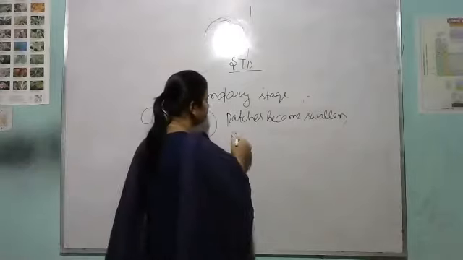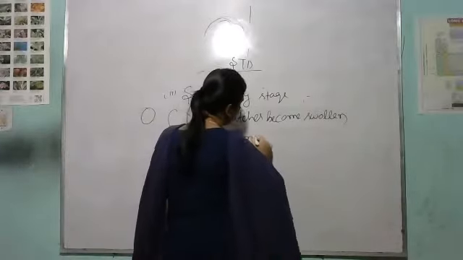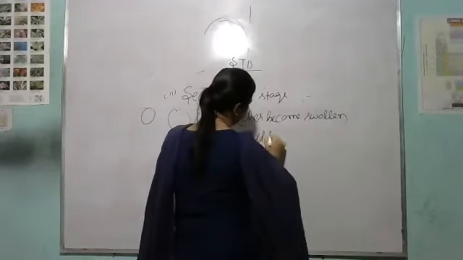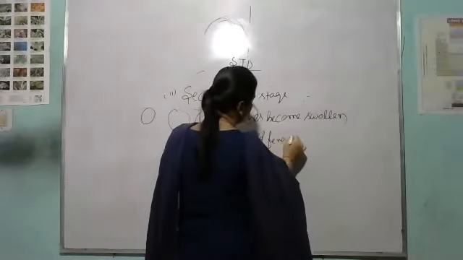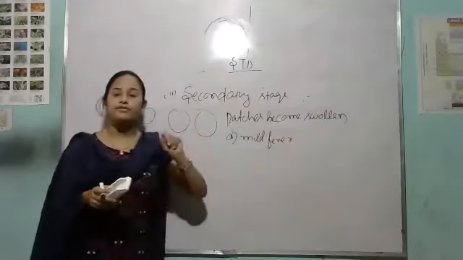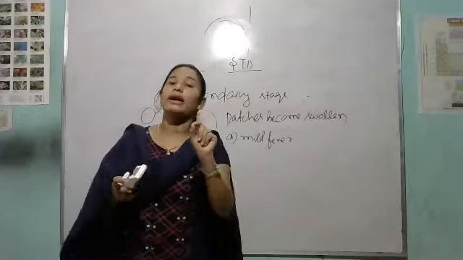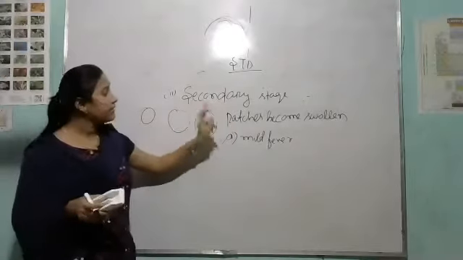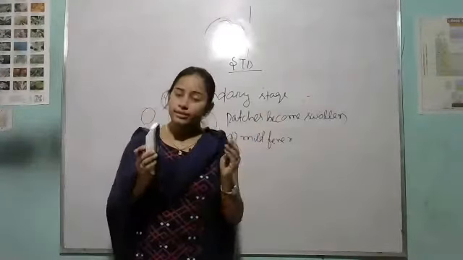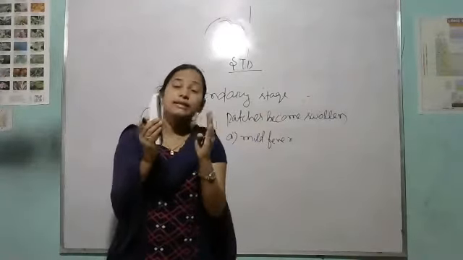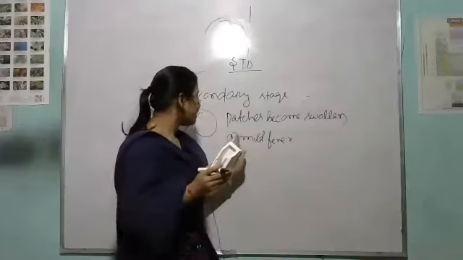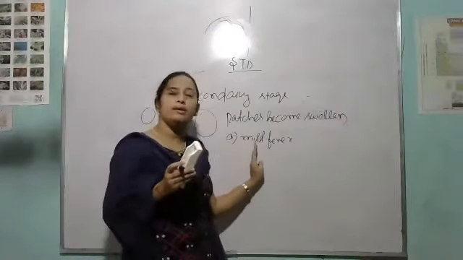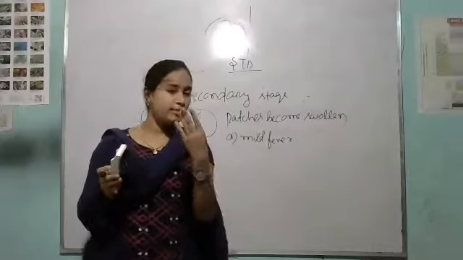The first symptom is mild fever. That means the temperature is a little bit high. So what are the symptoms in the secondary stage? Patches become swollen, meaning the patch increases its size. Then the second symptom is mild fever, meaning the temperature is a little bit high.